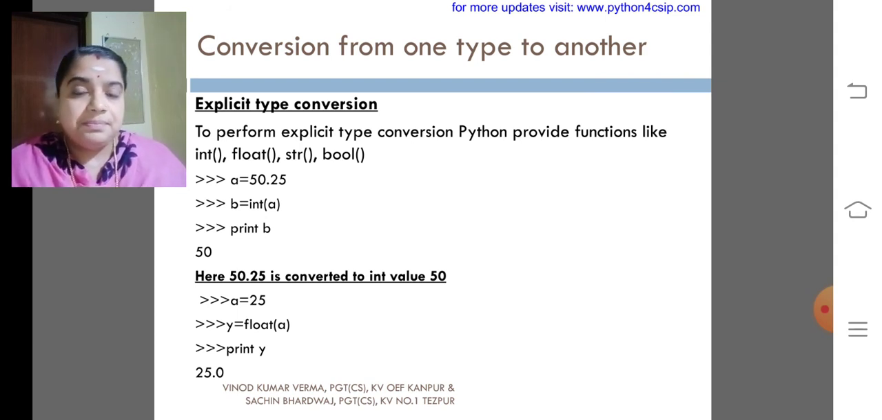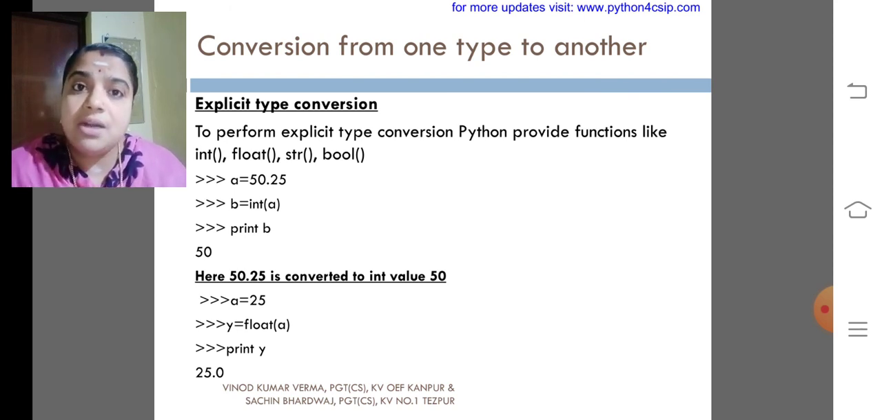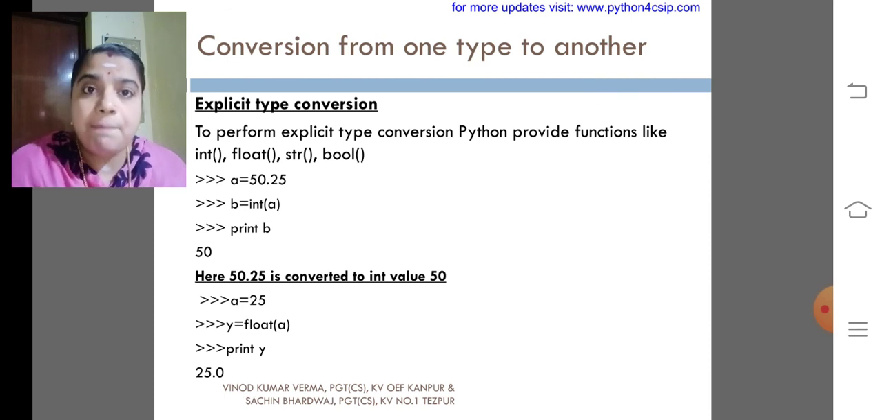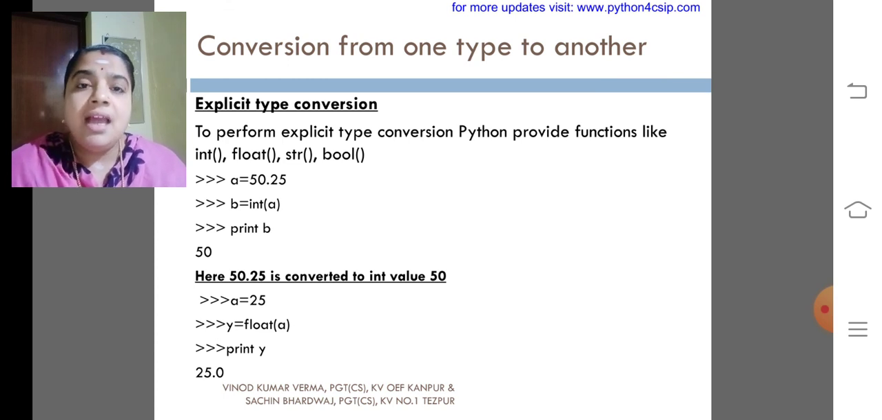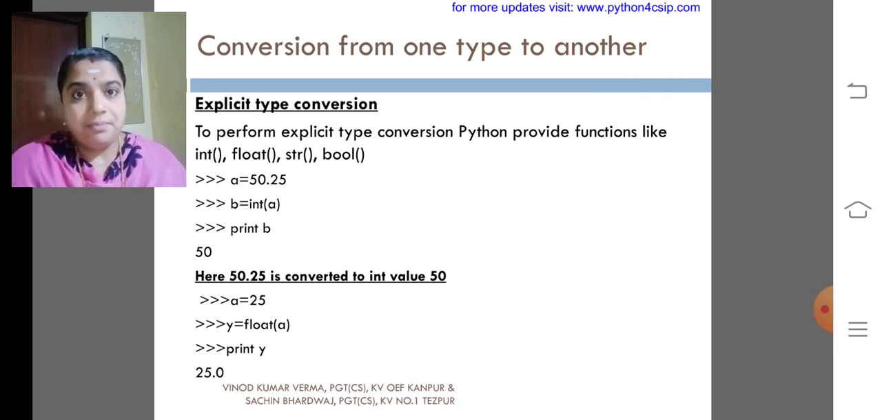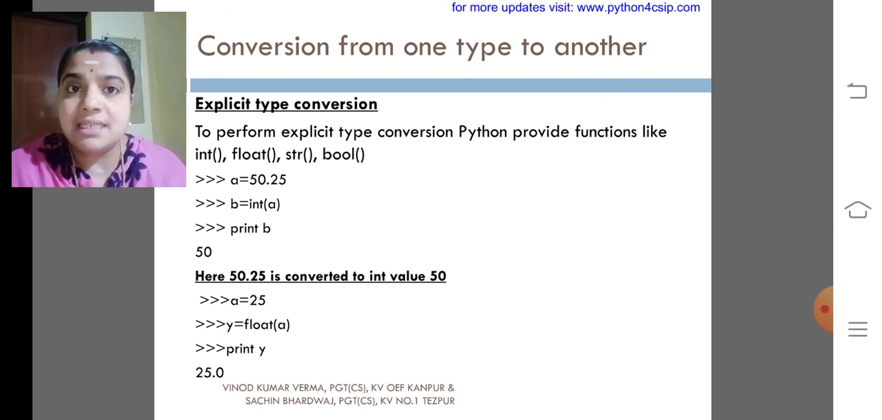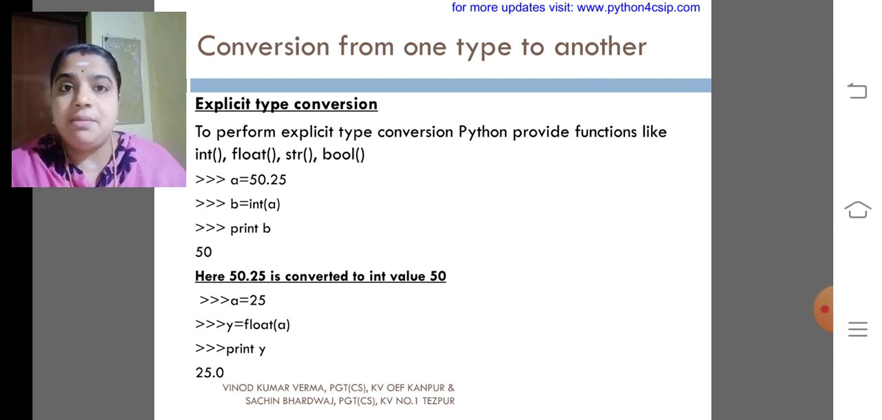Coming to the next example. The value of A is 25 and we are trying to convert it into float. While we are printing Y, what happens? We will get the float value as 25.0. Normally, we can write integers as float by putting .0. That is what happens in the second example. My dear children, this is an example program for knowing explicit type conversion.